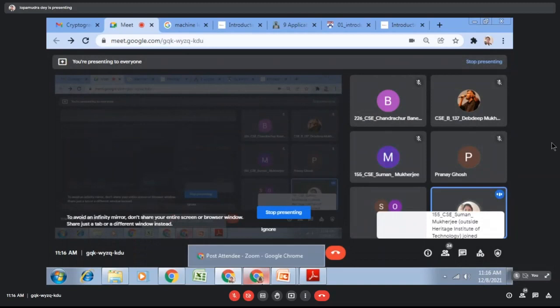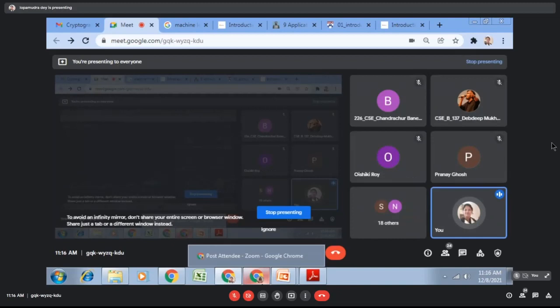Okay, so let's get started for today's session. Today we are going to discuss a small topic, SSL, the Secure Socket Layer, which you probably know because we had already discussed SSL during our web technology class. Some of you have opted for the web technology elective. Today we are going to discuss the SSL protocol.